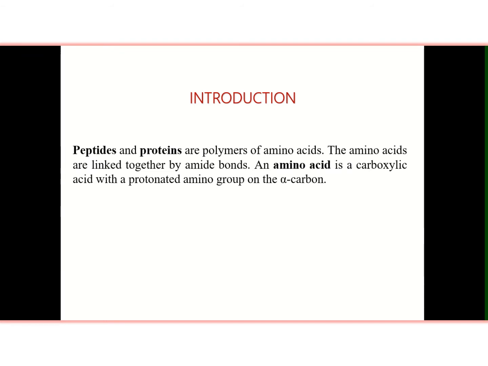as you know that all living beings have proteins as their basic structural material, which in turn is made up of peptides, and both peptide and proteins are made up from amino acid, which is the basic monomeric unit of peptides and proteins. For formation of peptide and proteins, the amino acids are linked together by amide bonds.